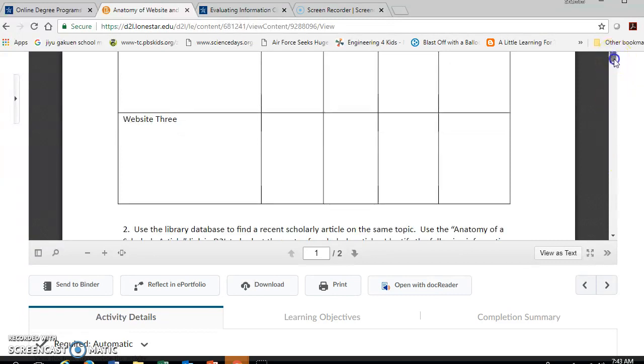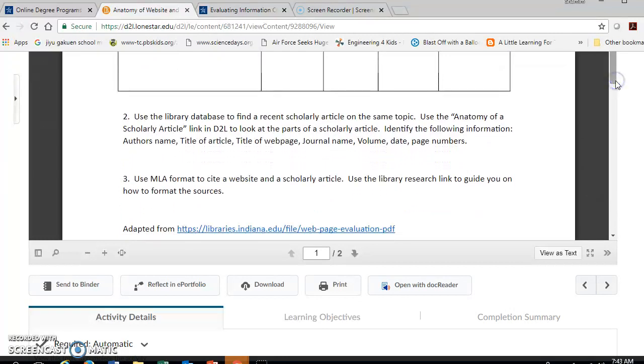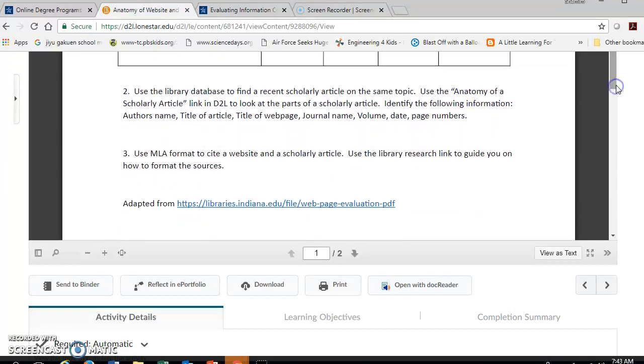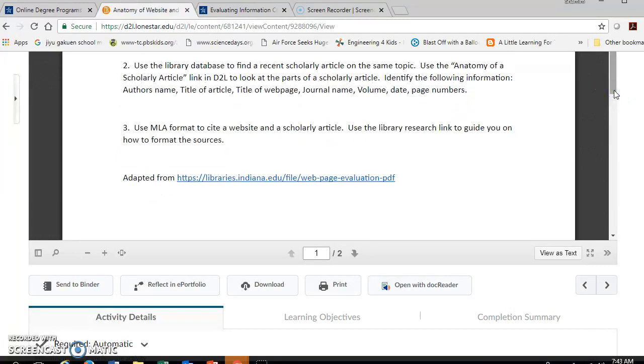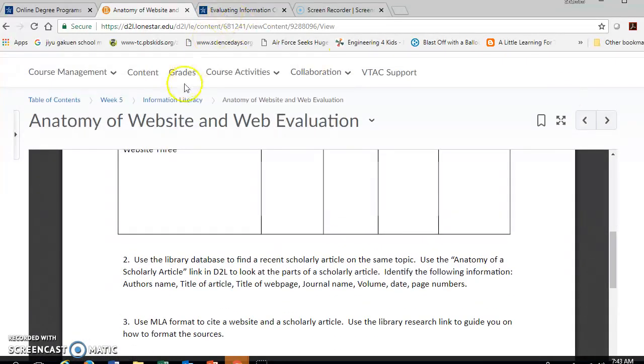The second part of this is to use the library database to find a scholarly article. Okay. If you can't find it on the same topic, that's fine, but a related topic would be great. And then I want you to cite the sources using MLA format. So this is just a practice in citations.